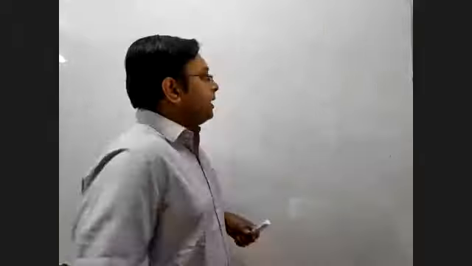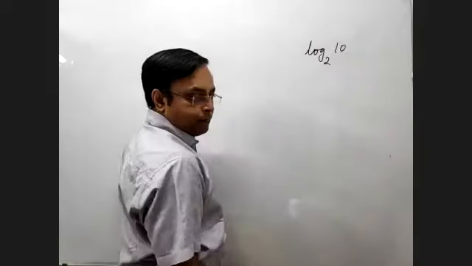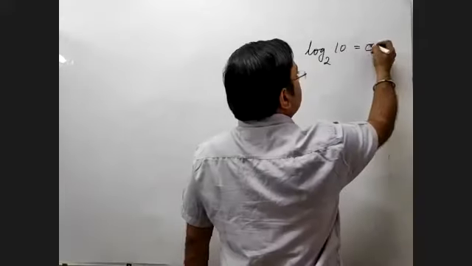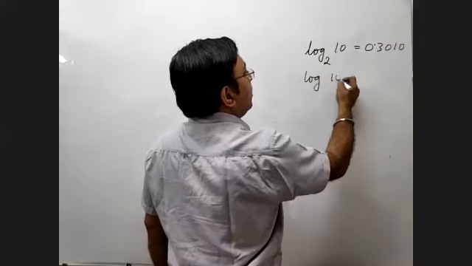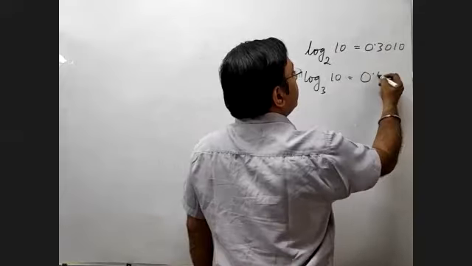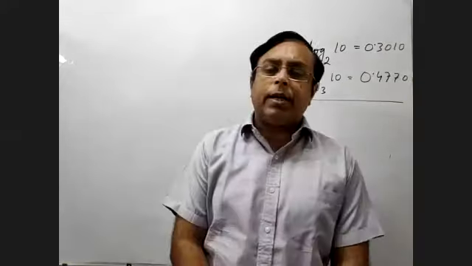Two log values I would suggest you to remember. One is log 2 base 10, which is equal to 0.3010, and log 3 base 10, which is equal to 0.4770.